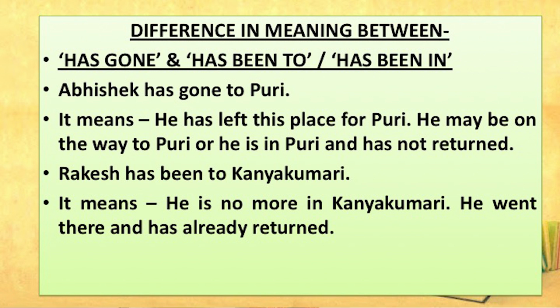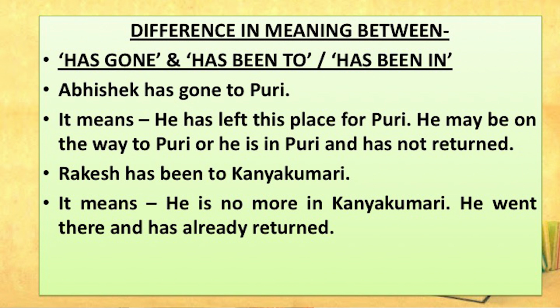You remember that nursery rhyme, Pussycat, pussycat, where have you been? I have been to London to look at the Queen. So, that means pussycat has already returned from London. So, have been to means the work is already over, the visit is already over.